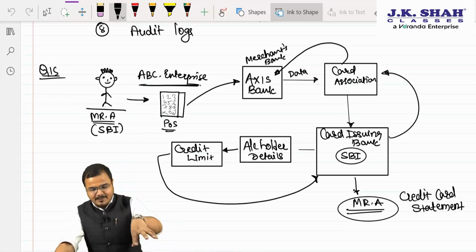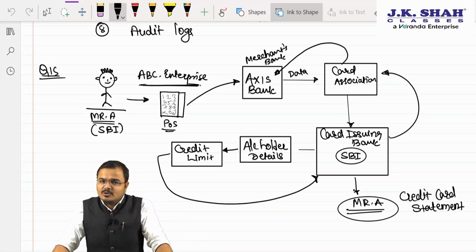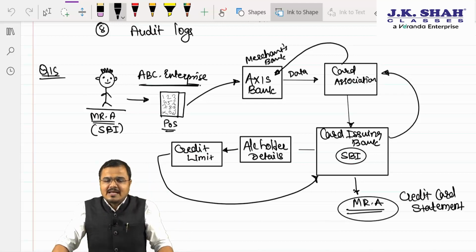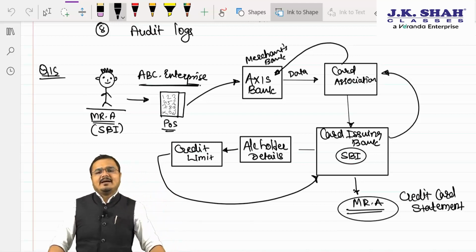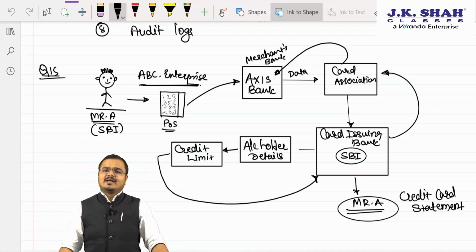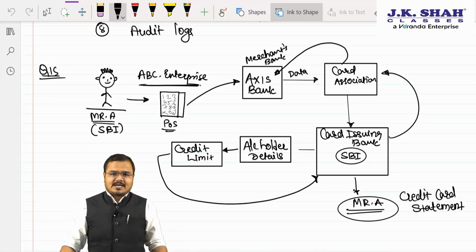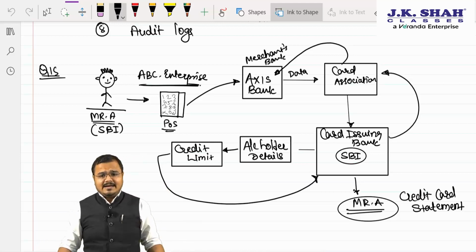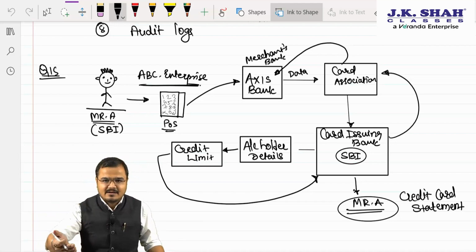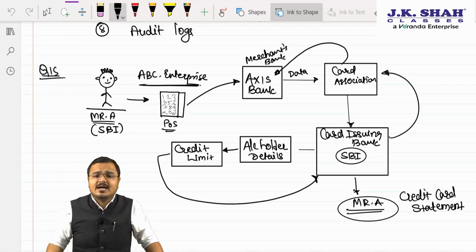The card issuing bank will validate, will reduce the credit limit of the customer to the extent and forward this data back to the card association. The card association makes the payment, I mean to say the bank will get the confirmation for the payment from the card association, and the bank will subsequently credit the funds in the merchant's account. And at the month end, what will happen? Sir, a statement will be generated by the card issuing bank, that is SBI, sent to the customer, and the cash collected. I hope it's clear to you.